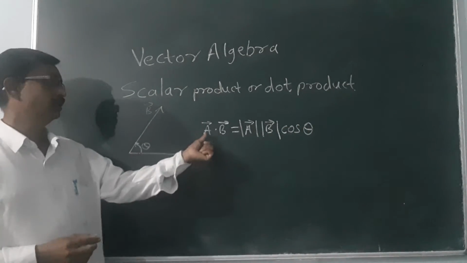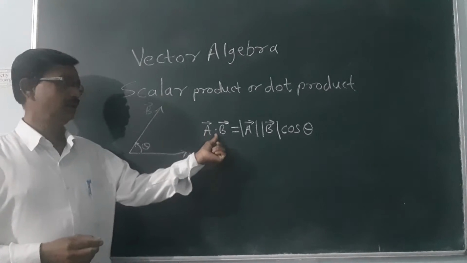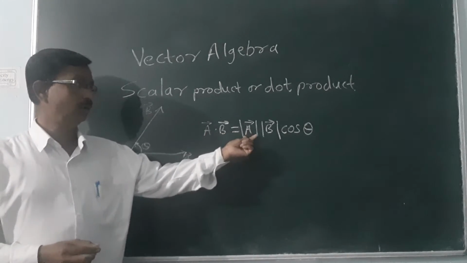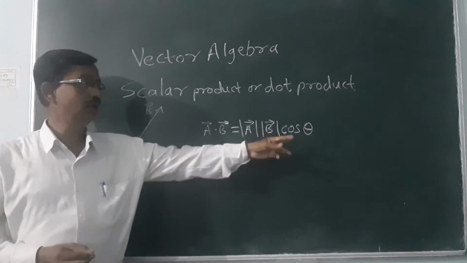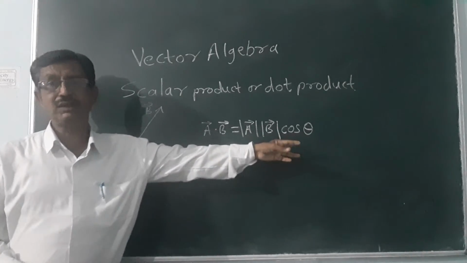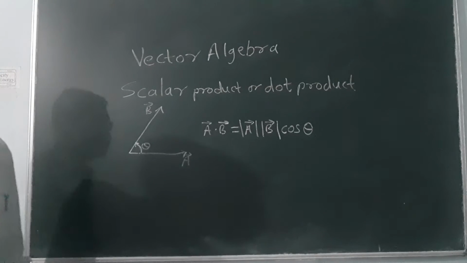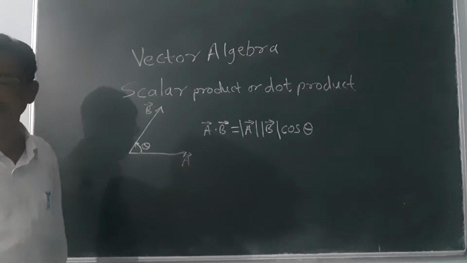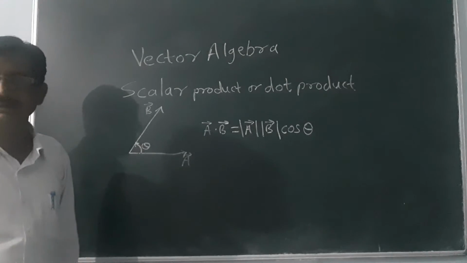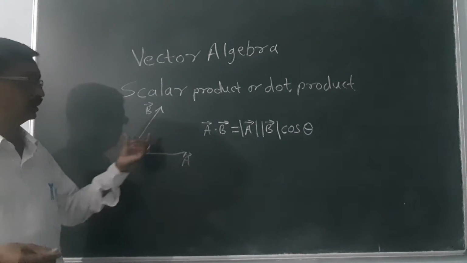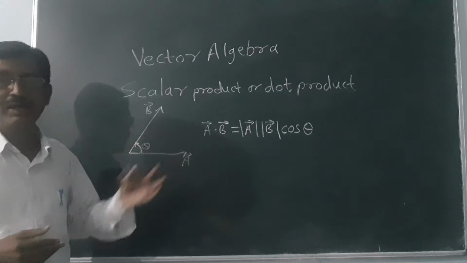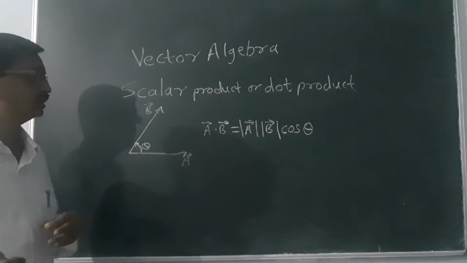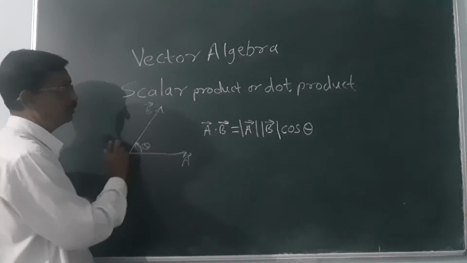Therefore vector A dot vector B is equal to mod of A into mod of B into cos theta. So this is represented as a scalar product, or it is also called a dot product. Then this dot product has a number of properties. So we will see one by one the properties of the scalar product.